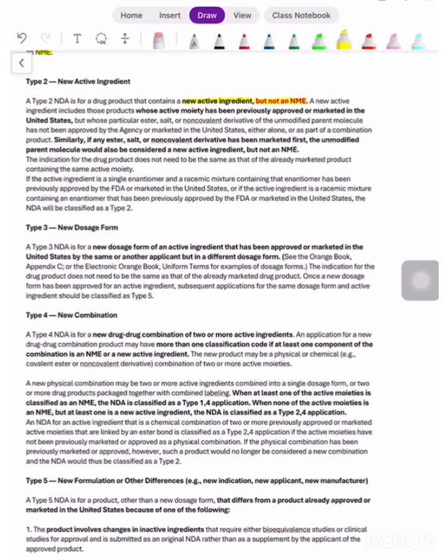So a new active ingredient includes those products whose active moiety has been previously approved or marketed in the US, but whose particular ester, salt or non-covalent derivative of the unmodified parent molecule has not been approved by the agency or marketed in the US, either alone or as a part of a combination product.